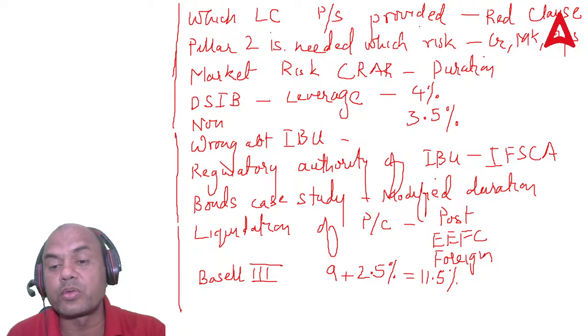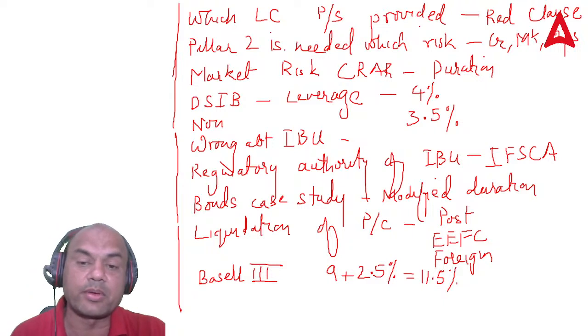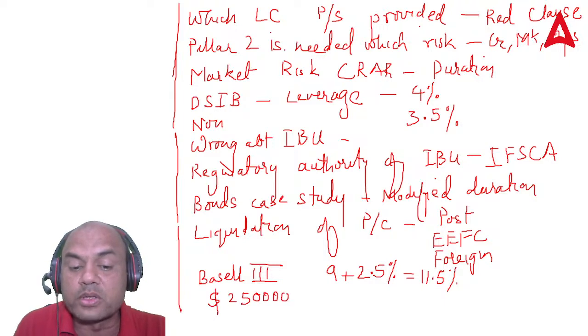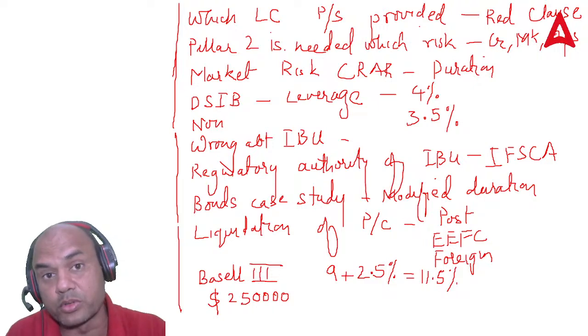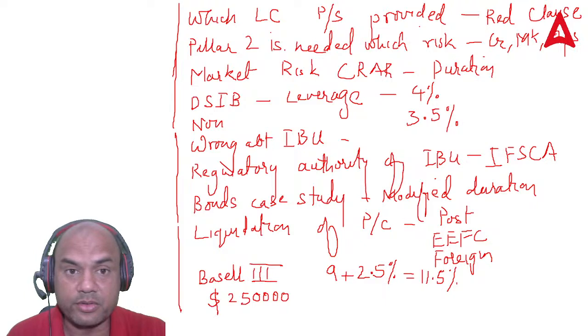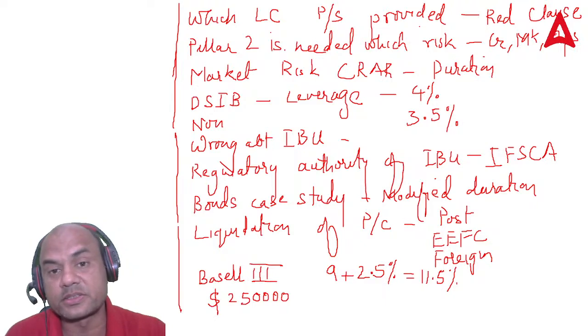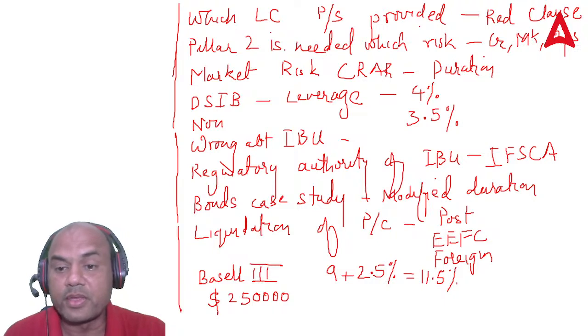One problem, two questions on LRS. Remember what LRS is basically. Under LRS, one question will always be on the amount to be given: $250,000. And it can be given for both capital and current account transactions. Both are allowed, combined, not separate. One or two questions were on this.